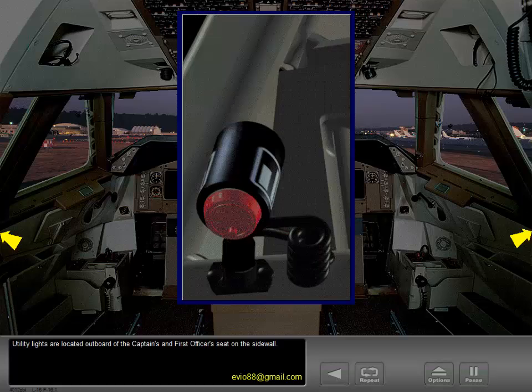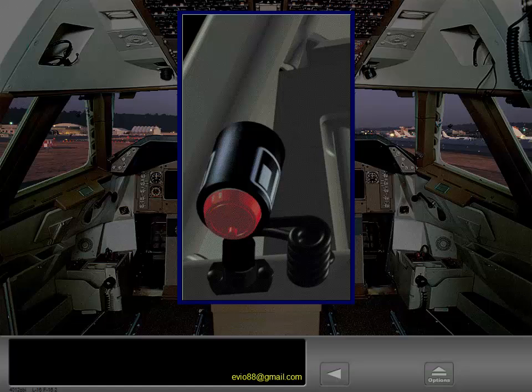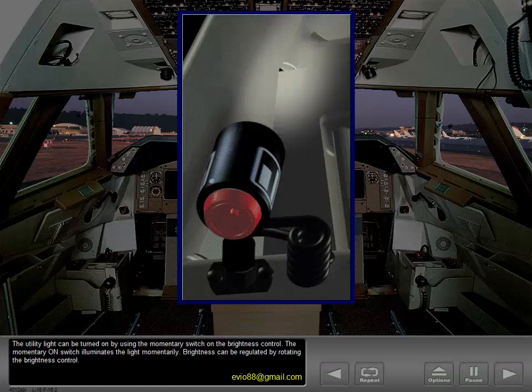Utility lights are located outboard of the captain's and first officer's seat on the sidewall. The utility light can be turned on by using the momentary switch on the brightness control. The momentary on switch illuminates the light momentarily. Brightness can be regulated by rotating the brightness control.